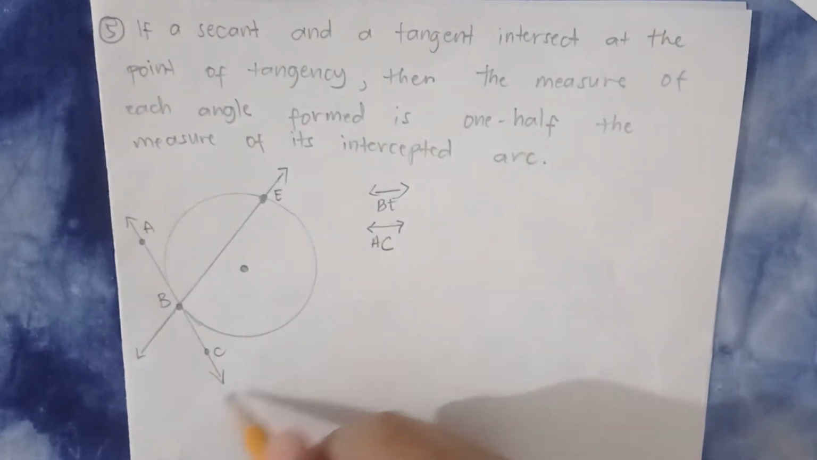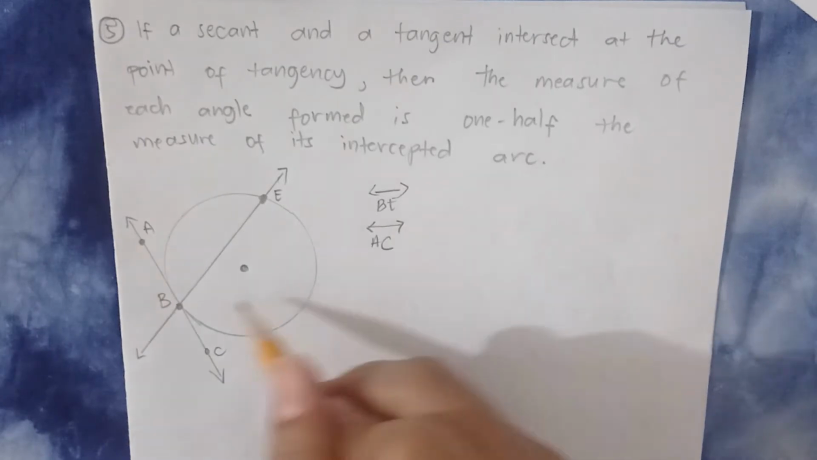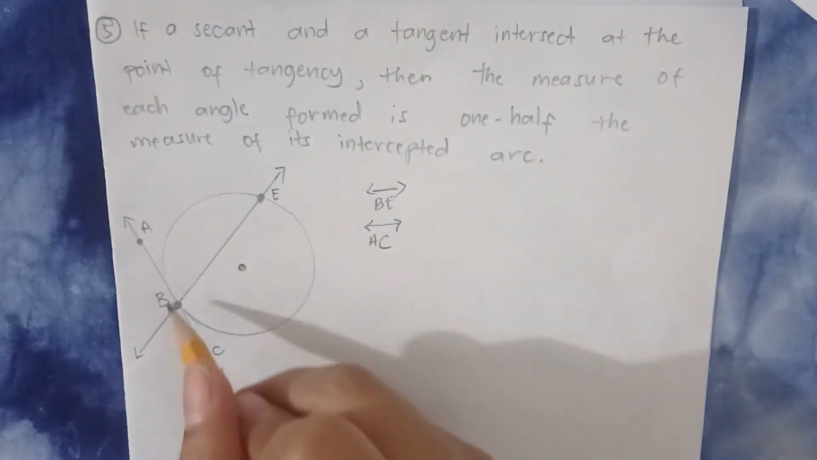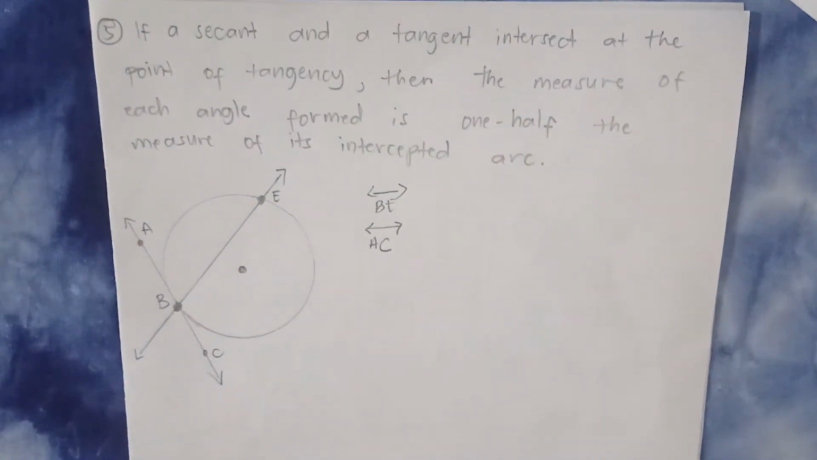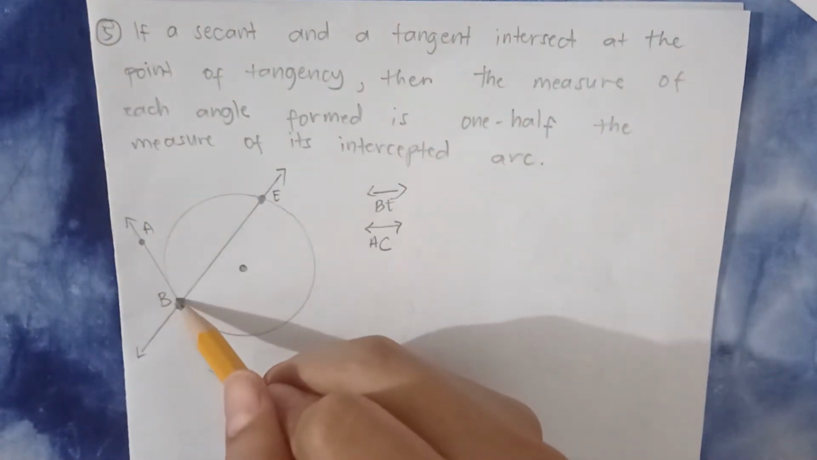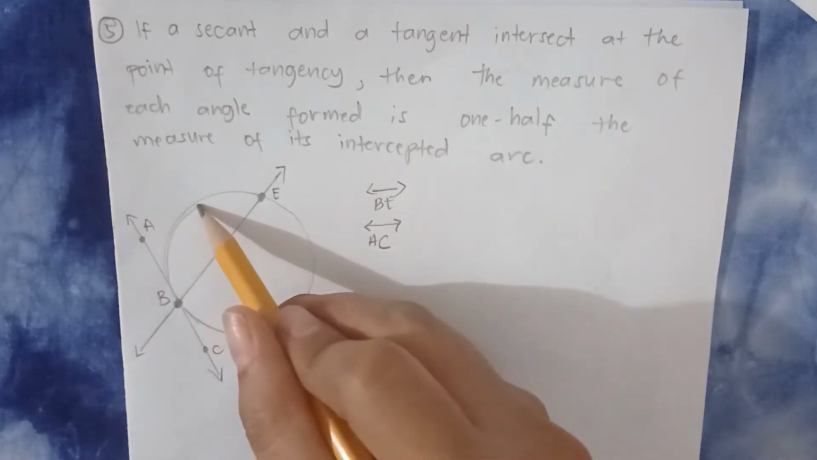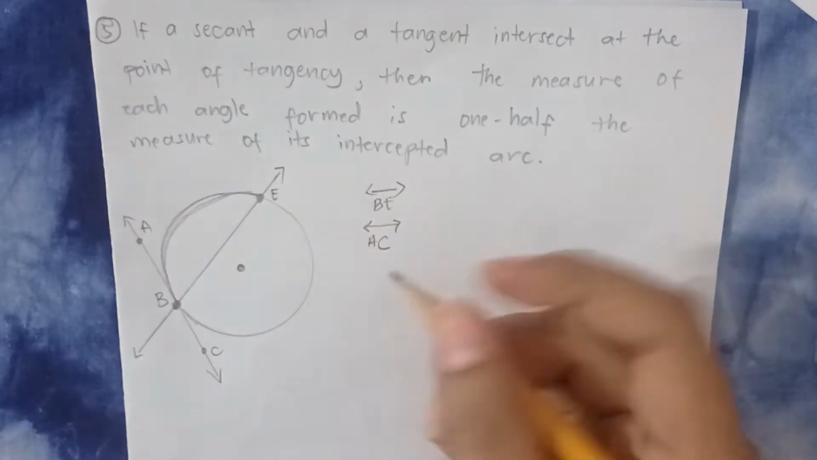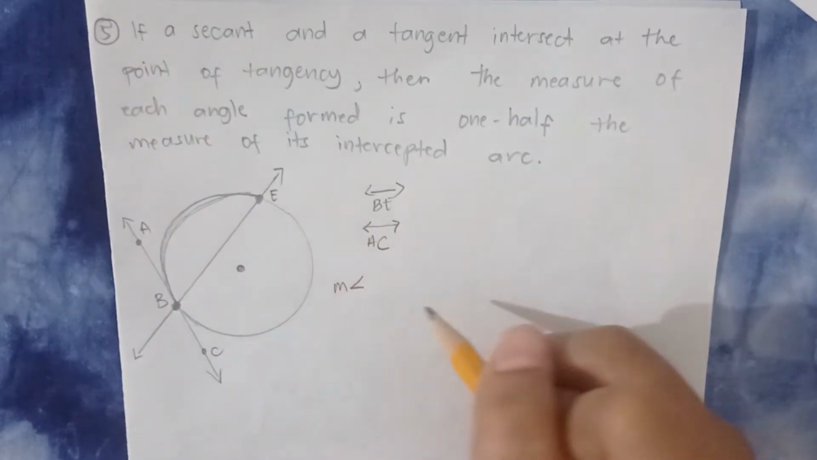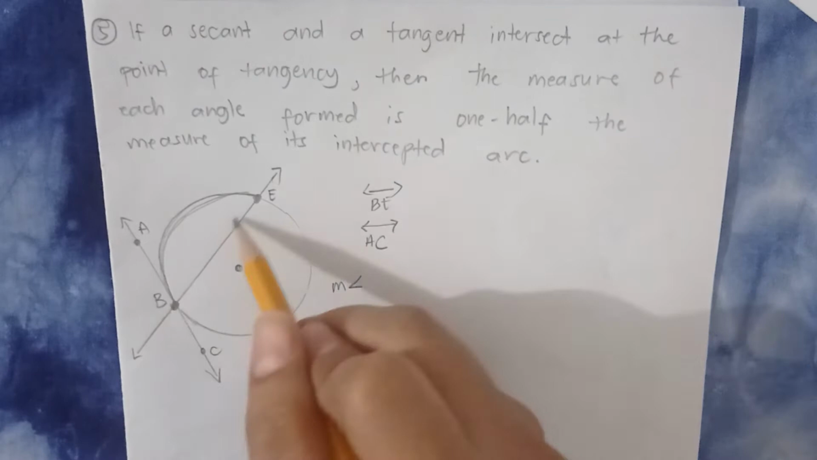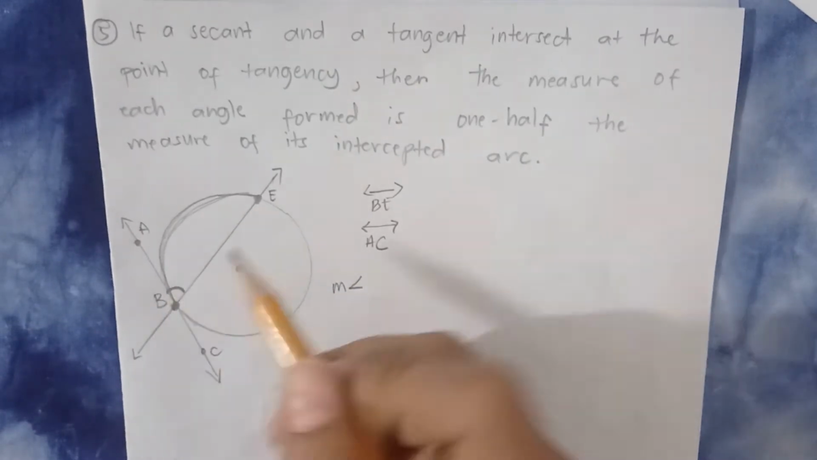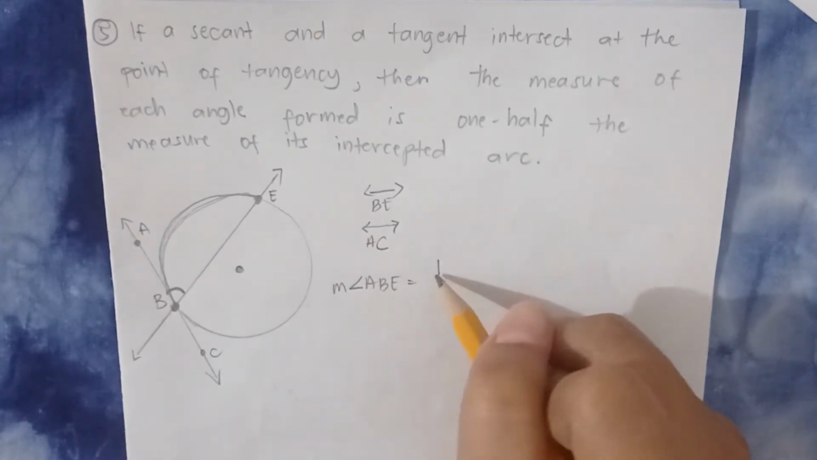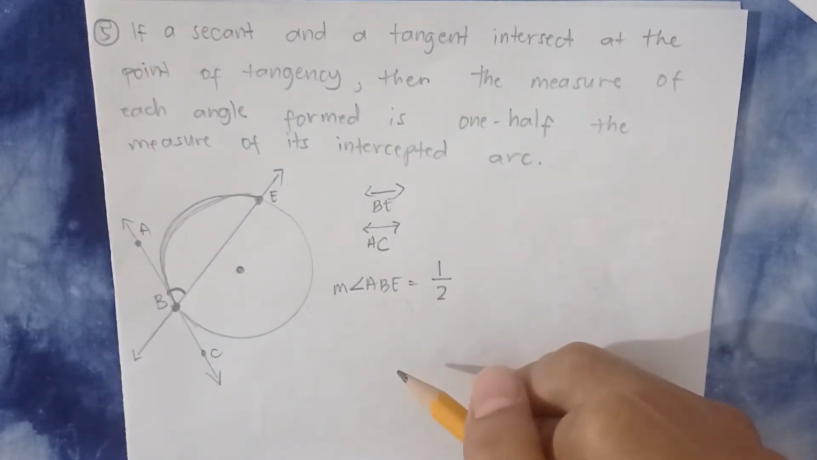At nag-intersect. Kung nag-intersect ang secant at tangent, dun mismo sa point of tangency. Diba? Ito yung tangent line mo, tapos ito yung point of tangency. Kung dun sila mismo nag-intersect, makikita mo na isang arc lang yung na-intercept nila. Okay? Isang arc lang yung na-intercept. So, ang gagawin mo lang to find the measure of angle ABE.